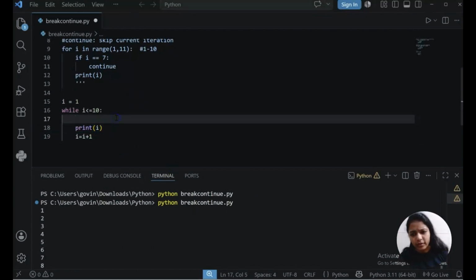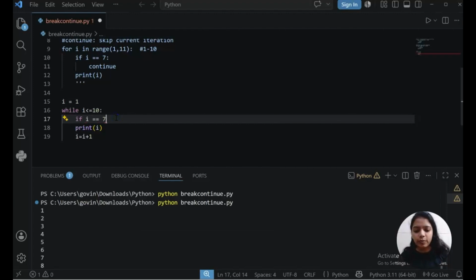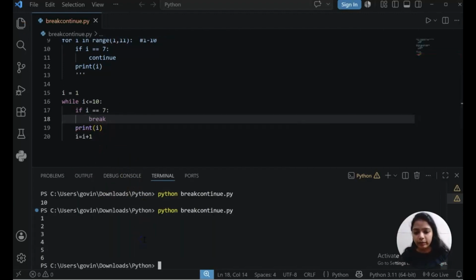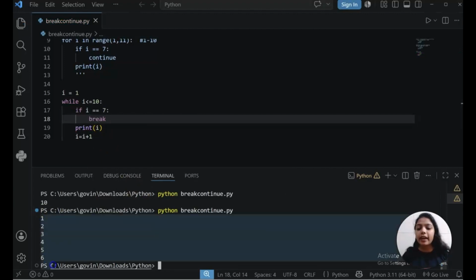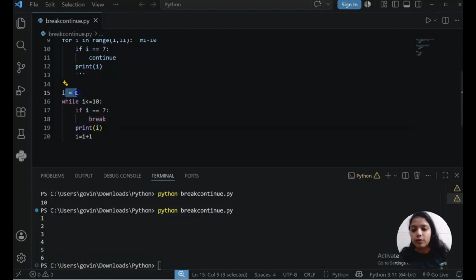So same only, but inside the while loop. If i is equals to 7, then I will say break. Let's run it out. Perfect. See, it got broken after 6. It's not running at 7 now. Because i equals to 1. 1 is less than equals to 10. Yes. 1 is equals to 7? No. It will never go to if. Directly will go here. It will print 1. i equals to i plus 1. That is a mandatory step.